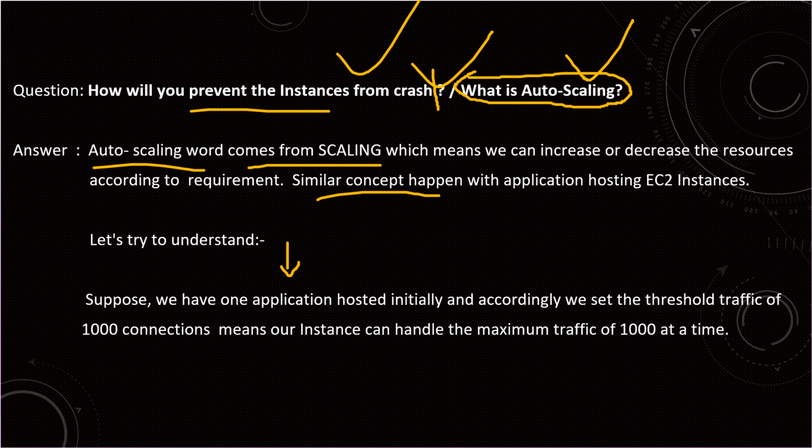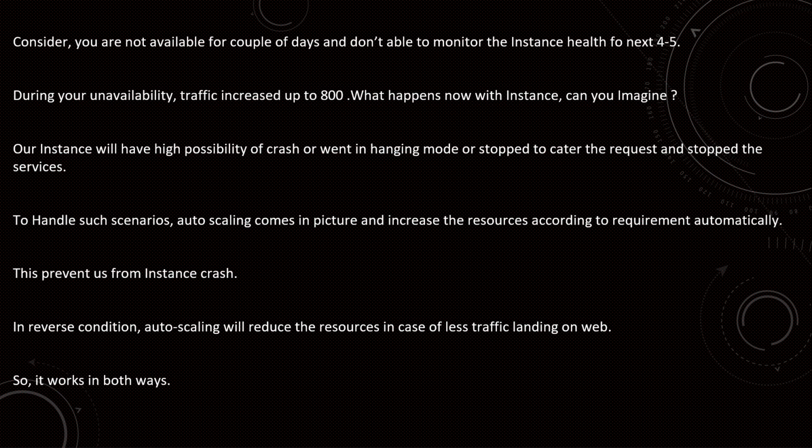Okay, we have an application. Since this is an initial phase, with only 1000 connections at a time, we prepared a server and set up a threshold of 1000 connections, which is the capacity of that particular server. Consider that you are not available for the next couple of days and cannot monitor the instances for the next 4 or 5 days. During your unavailability, the traffic increased beyond that, because your application became so popular.